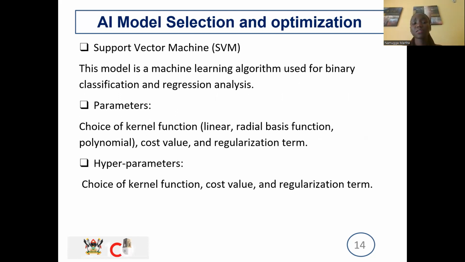So if you have the parameters, you have to choose a function. Is it linear? Is it radial? The cost values are predetermined figures. But this again can work as a hyperparameter because you can keep changing them.